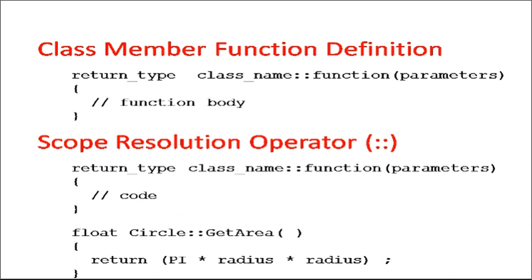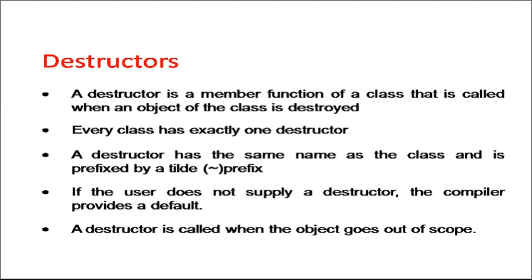One more point is that the scope resolution operator can be used not only along with functions, but also along with constructors. Now, the way we have a constructor, we have something called a destructor. It is exactly the opposite of a constructor. The purpose of a constructor is to initialize an object, so a destructor is used to deinitialize an object. It is also a member function of a class which has the same name as the class name, with a different purpose, that is, destruction of the object.